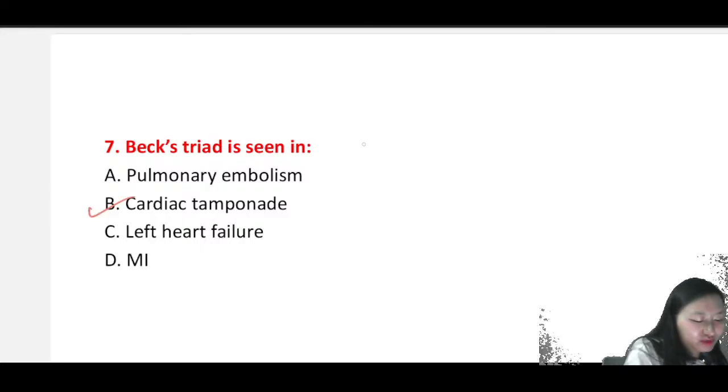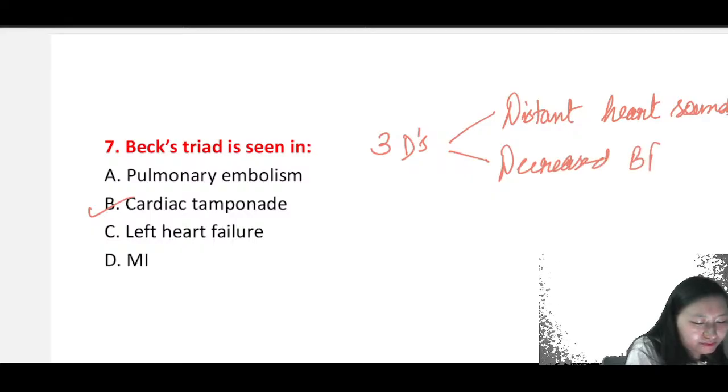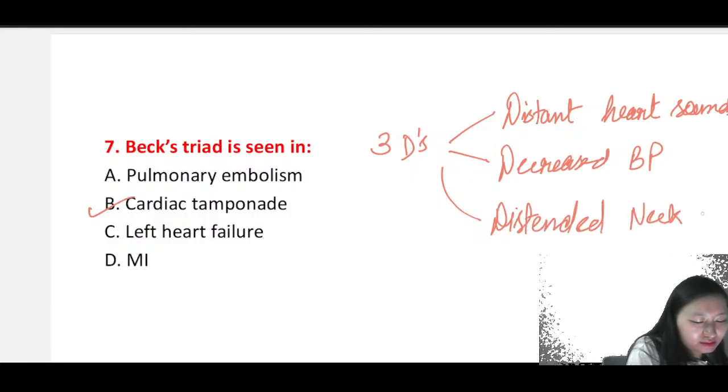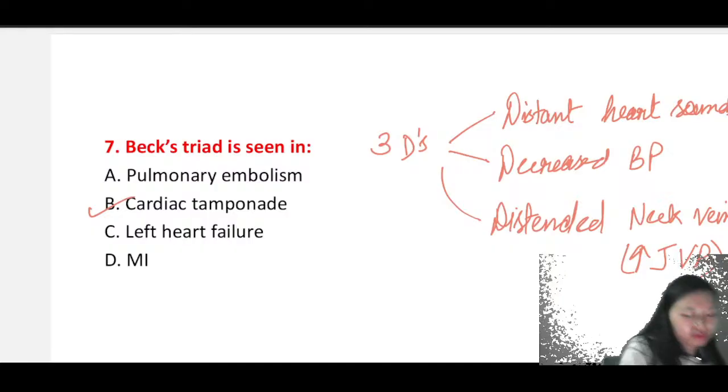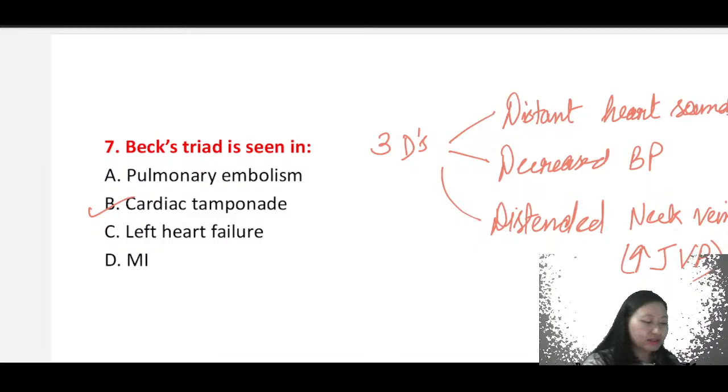Thing to remember in Beck's triad, what are the 3 Ds that you have to remember? The 3 Ds are distant or muffled heart sounds, decreased BP, and distended neck veins. Distended neck veins means an increase of jugular venous pressure, JVP. So Beck's triad is seen in cardiac tamponade.